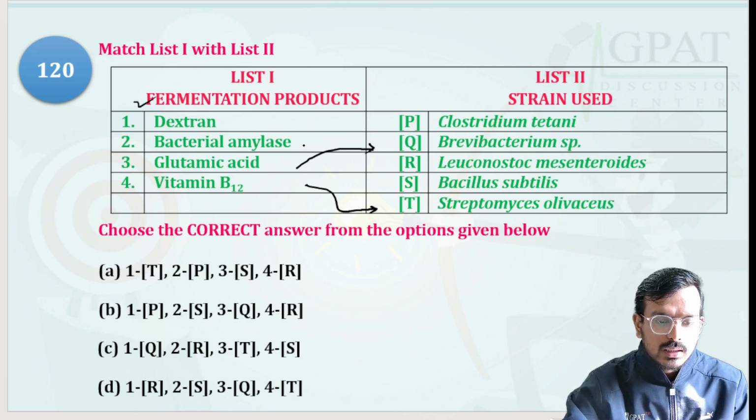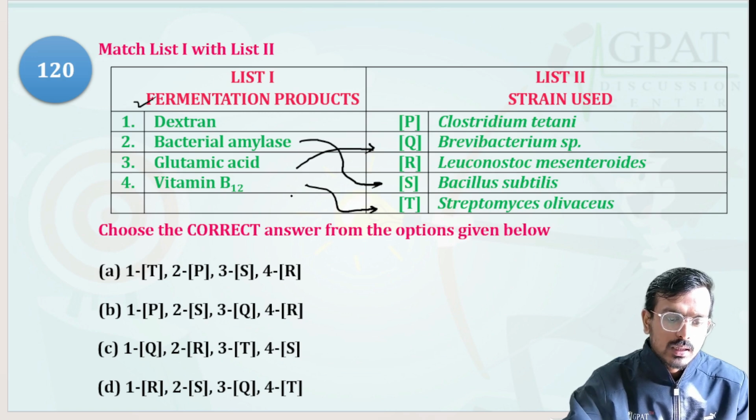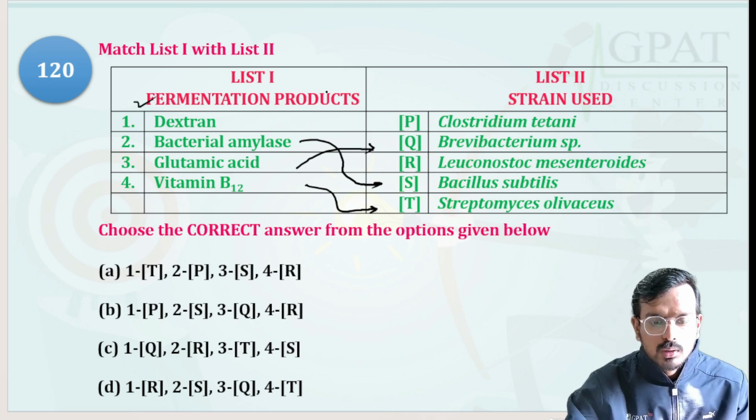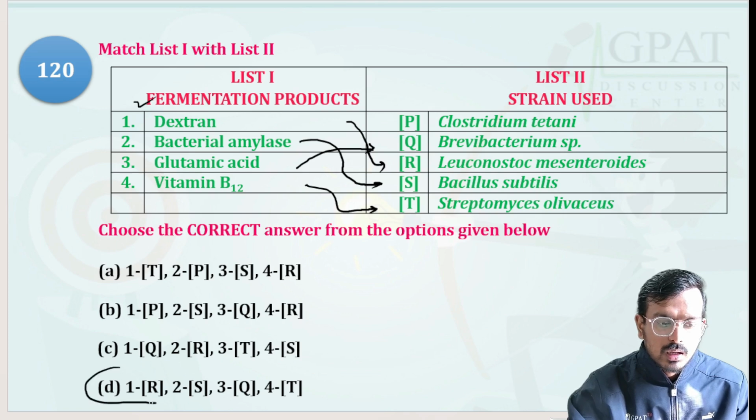Bacterial amylase is basically produced by the bacterium Bacillus subtilis. And what is left is dextran. Dextran production is basically carried out by Leuconostoc mesenteroides. So option D is the correct answer.